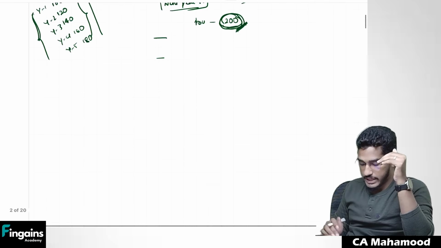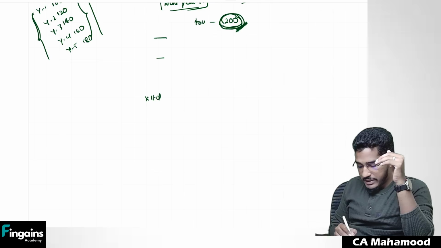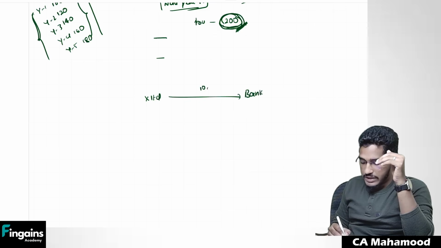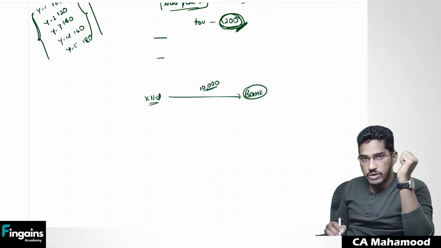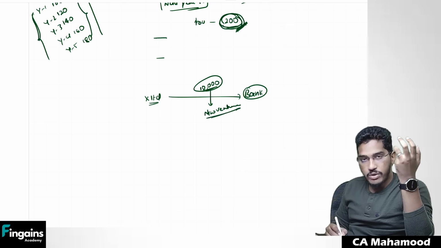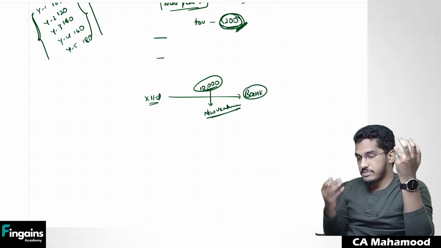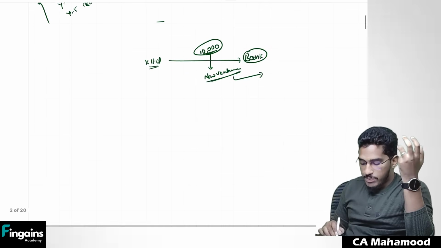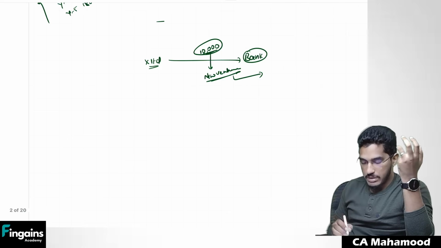Now let me tell you another case. This company X Limited has approached a bank asking for a loan of 10,000 crores, so that they can use this money for starting one new venture. They're going to launch a new product in the market, and if that product becomes successful, the company is going to make significant revenue. So now the bank has asked them to prepare the projections for the coming 5 years.